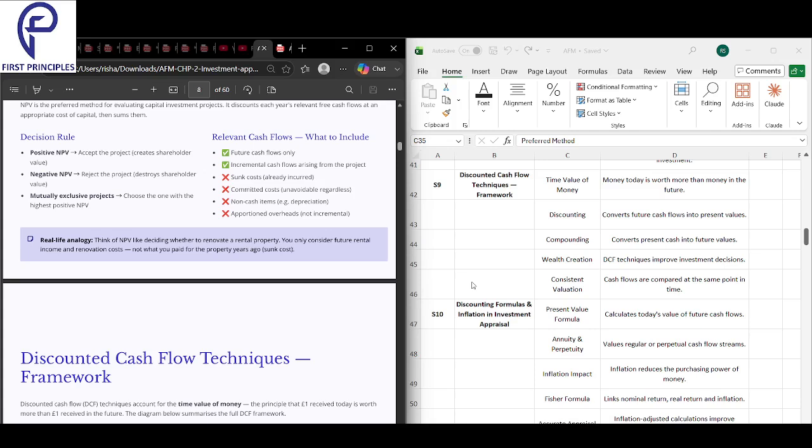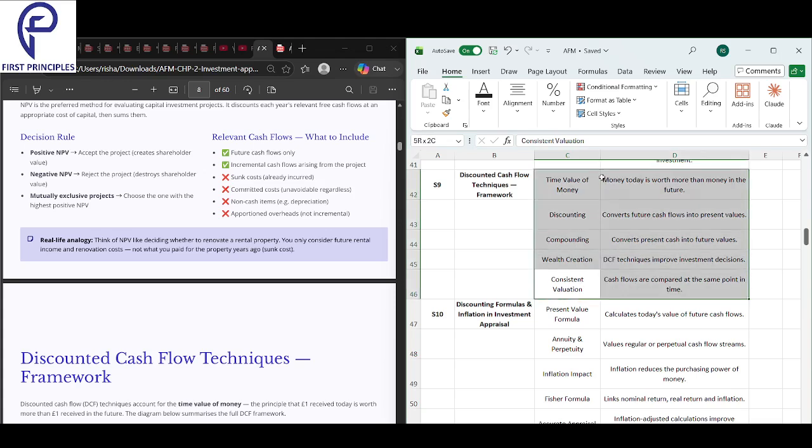And finally, consistent valuation. Cash flows are compared at the same point in time. So we have to bring all the cash flows to the same time to compare them fairly. The investment we make today, the inflows will come in the next 5 years. So we have to pull all the inflows from the next 5 years, bring them to today, and then compare the inflows and outflows as of today.